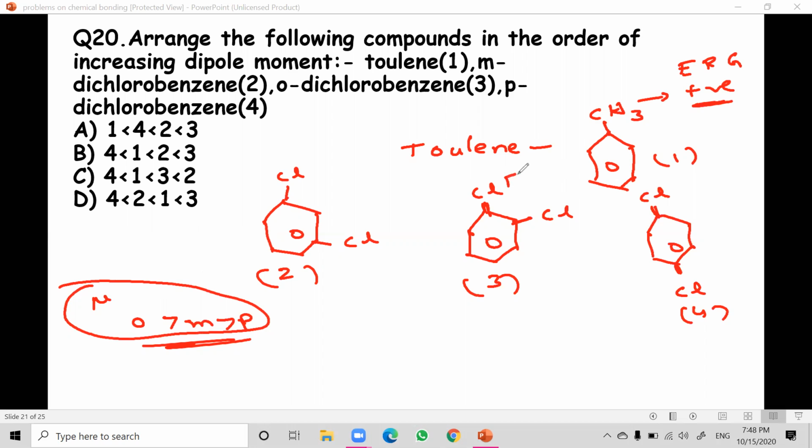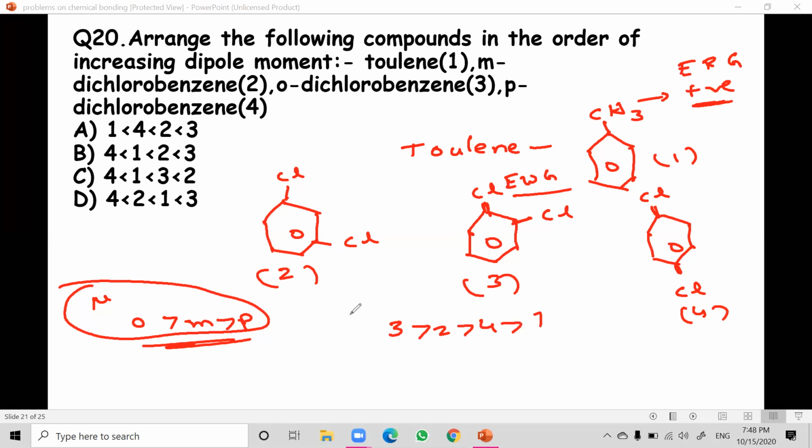Chlorine is an electron withdrawing group, EWG, which you will understand better when we start organic chemistry. So the compounds are numbered 1, 2, 3, 4. Among 2, 3 and 4 the order is 3 greater than 2 greater than 4, so 3 greater than 2 greater than 4 greater than 1.